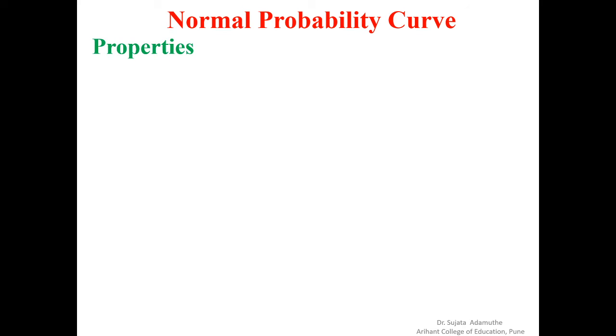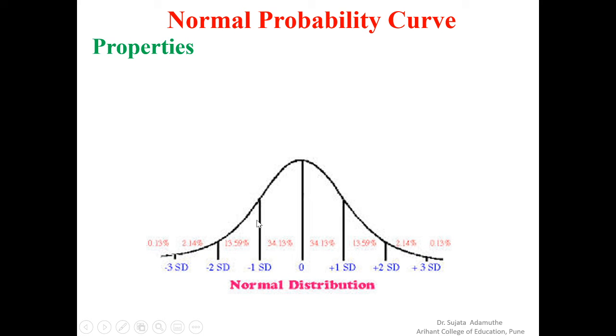And we will see the normal probability curve's properties. See, this is the curve, that means the normal probability curve. We will see one by one here how the curve is there. Before that, we will go to the x-axis. On the x-axis there is a 0 point here, and standard deviations are there. We put the standard deviation, +1 standard deviation, +2 standard deviation, +3 standard deviation, and -1 minus.